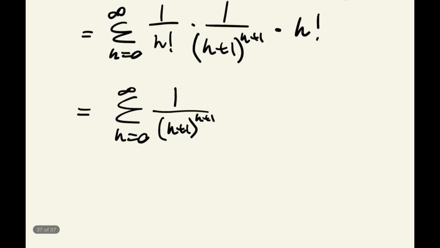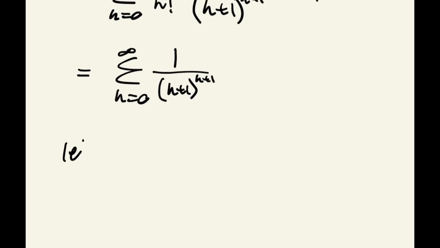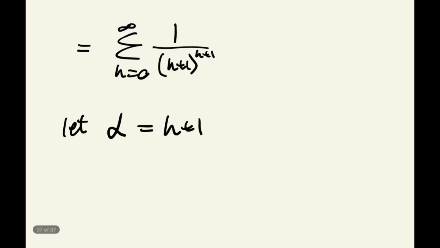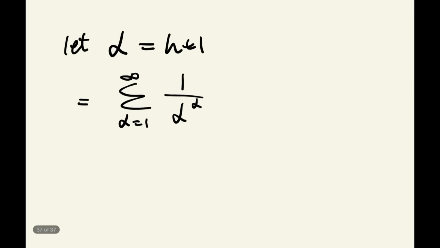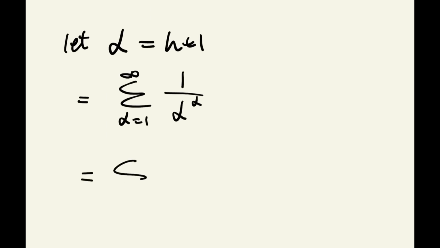And if you want to re-index this, we could say let's pick a letter, any letter, I don't know, let's say alpha, why not, equal k plus 1. Well, we can say that this is equal then to the sum from alpha equals 1 up to infinity of 1 over alpha to the power of alpha, which is equal to, if we just rewrite this, the sum from alpha equals 1 to infinity of alpha to the power of negative alpha. And well, that is a beautiful result.